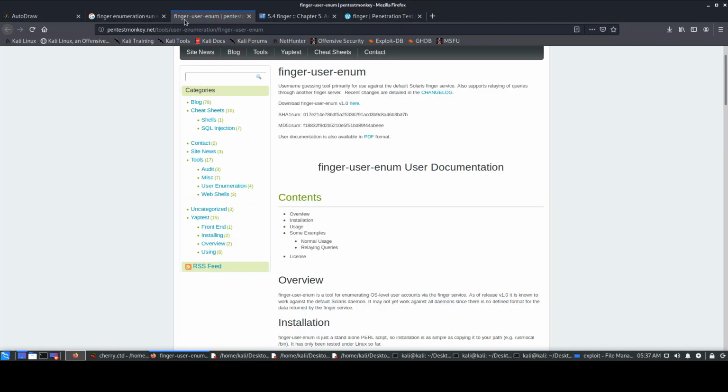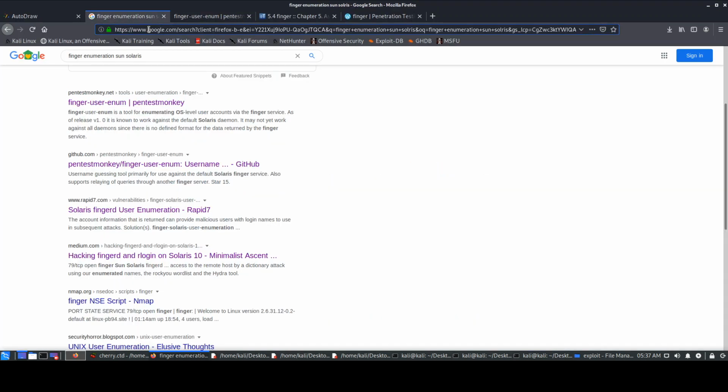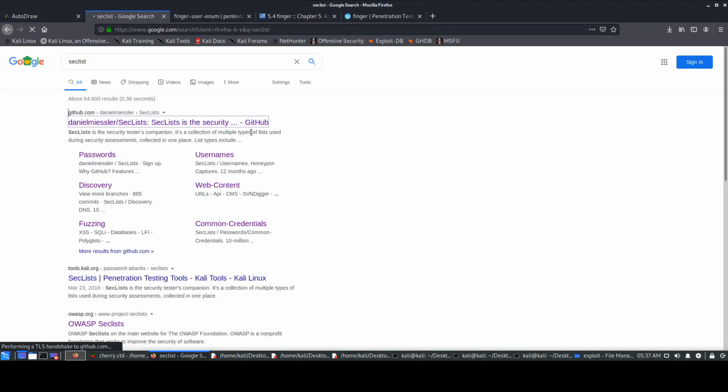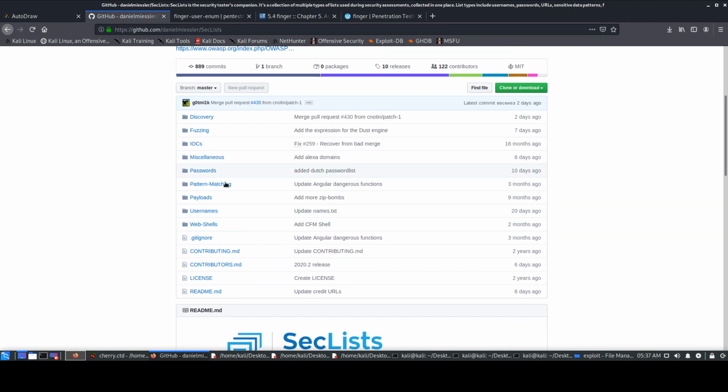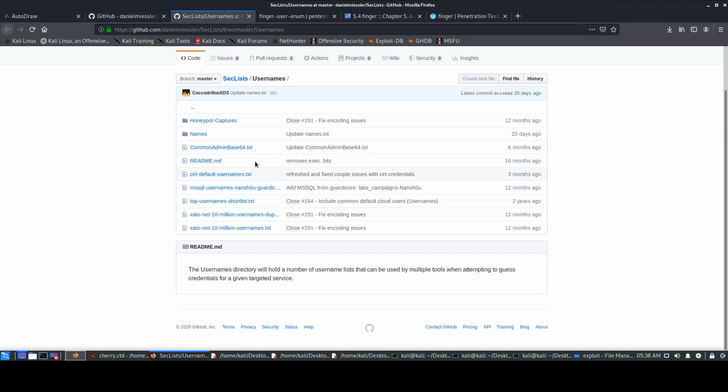So what we can do is we can just check for SecLists, and we can go to SecLists. It's a GitHub page and it has multiple lists present over here, common lists and everything. So we can go to usernames over here and just open that, and we'll see that there are multiple usernames present. You can use this or that. So you can go and check out over here, but there are some very short ones, like only 5 or 6 usernames, or 10 or 15 usernames present. So we need a big list.